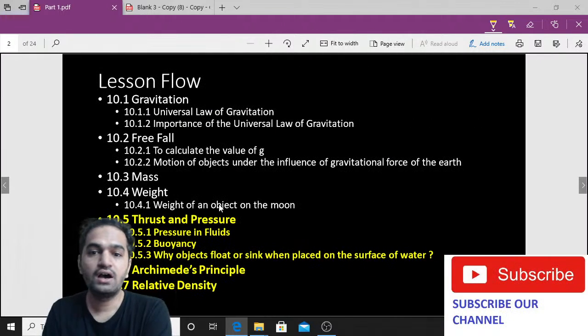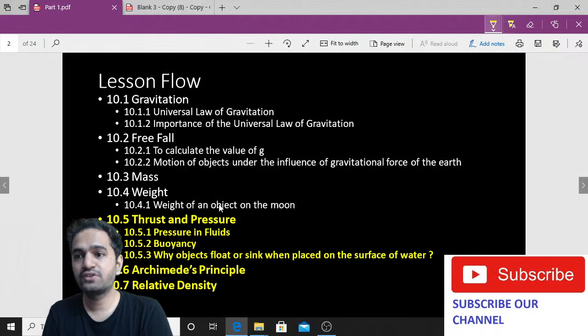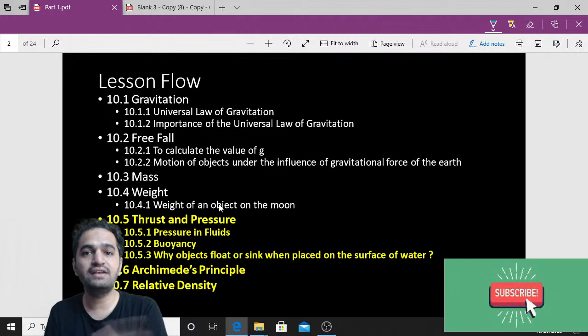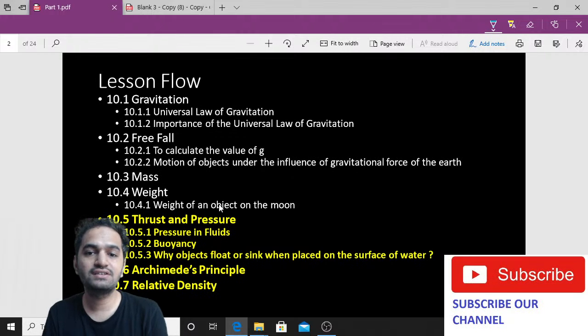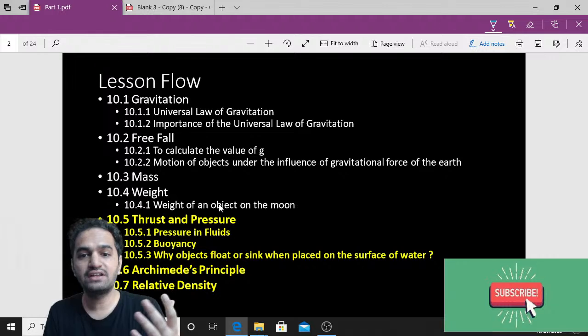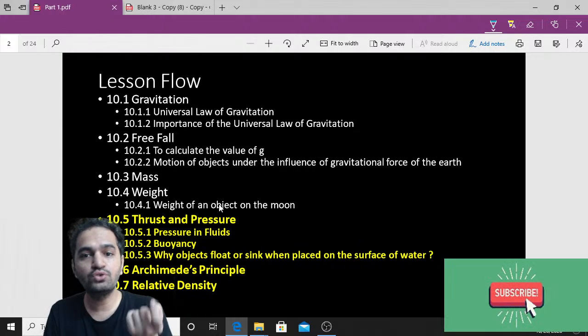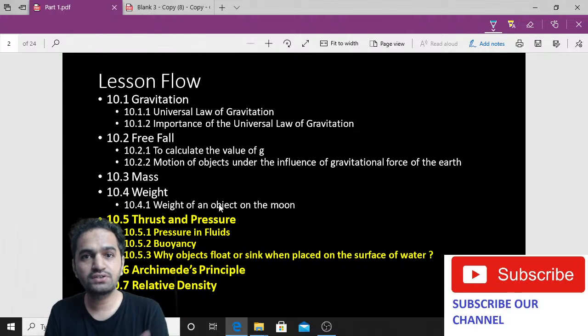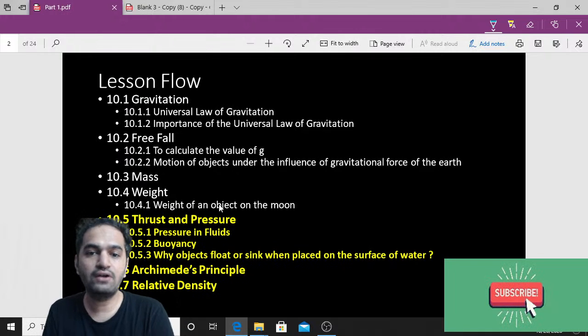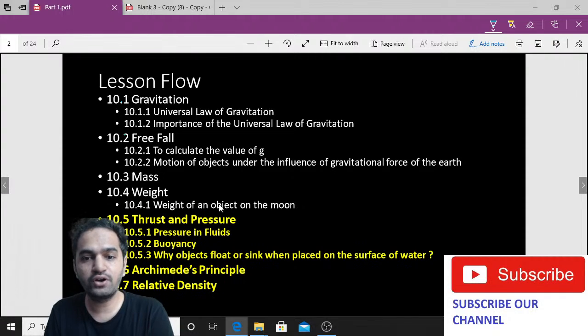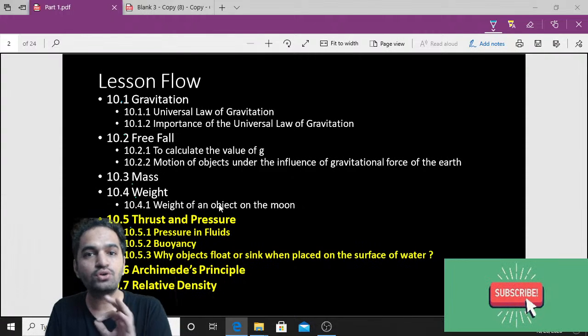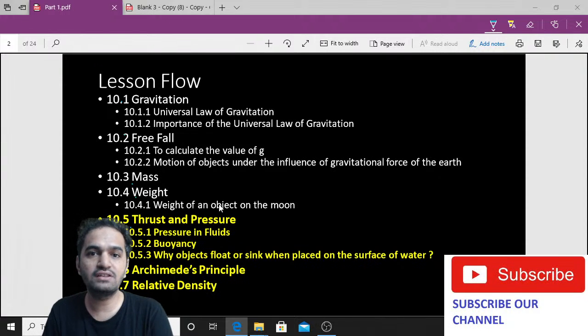Okay, now this is the syllabus we have. For our entire gravitation chapter, it is something like this: gravitation, then free fall, mass, weight. And I have written the points according to our NCERT book. So open your textbooks and compare the points, that is 10.1, 10.2, 3, 4, 5, 6 and 7. So how many points are there in our textbook? We have 7 points. Please open the book and let me know in the comment section.